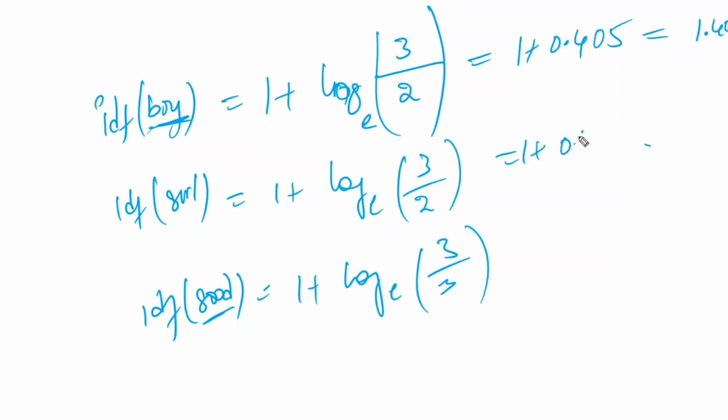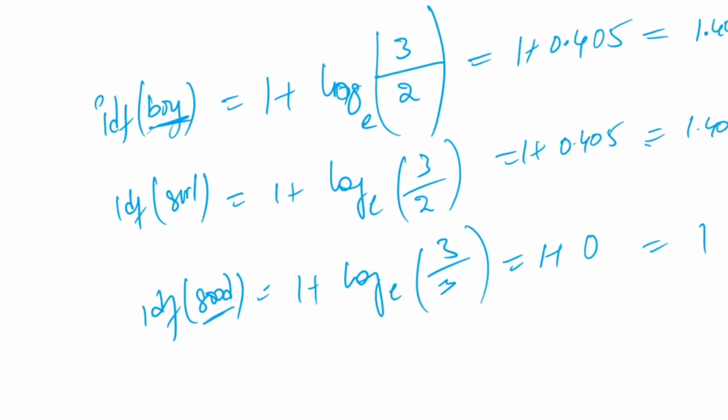Similarly, 1 plus 0.405 is 1.405. For this one, it is 1 plus log 1; log 1 is 0, which gives 1. So IDF of boy is 1.405, IDF of girl is 1.405, and IDF of good is 1 in this particular data set.